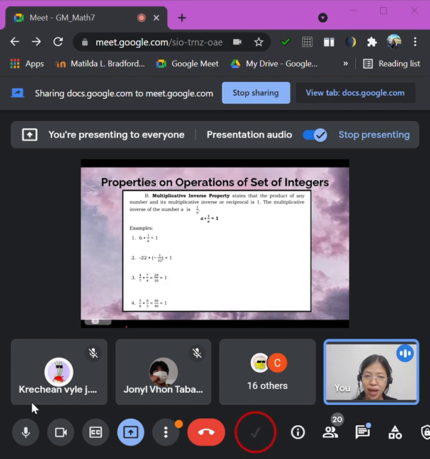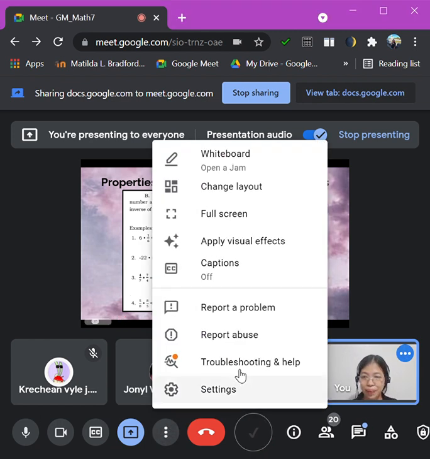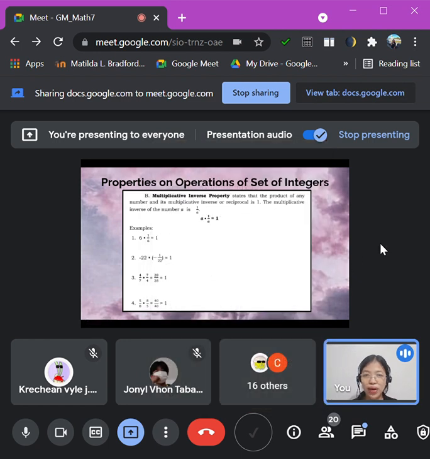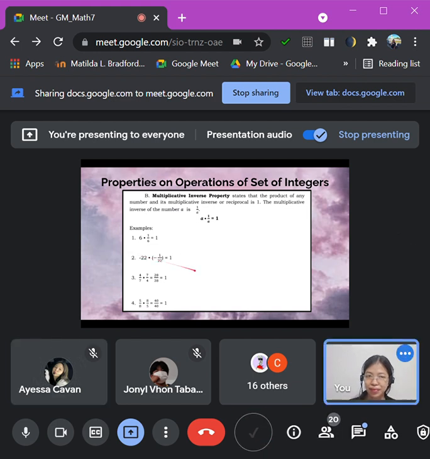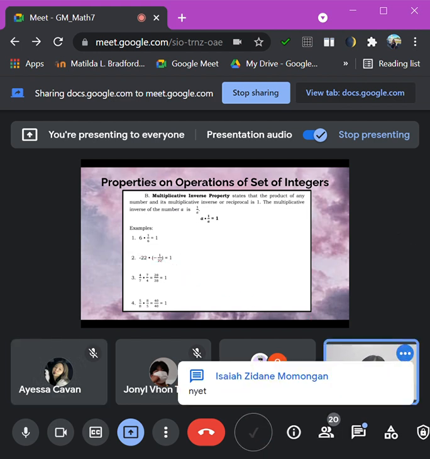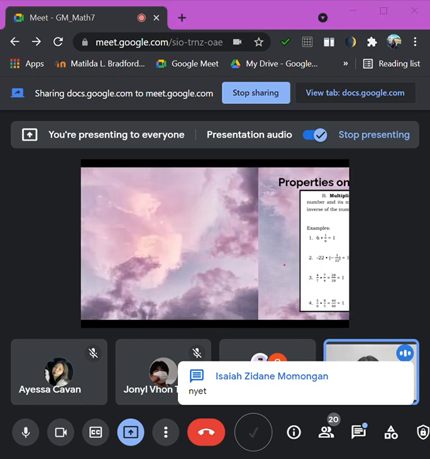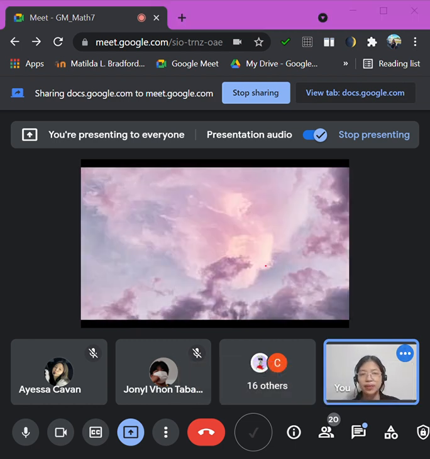So the answer is always 1 for the multiplicative inverse. Okay, now, any questions? None. Okay. So what are the 6 properties we have?